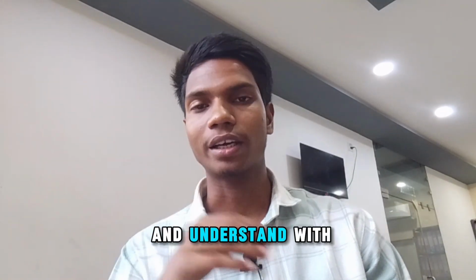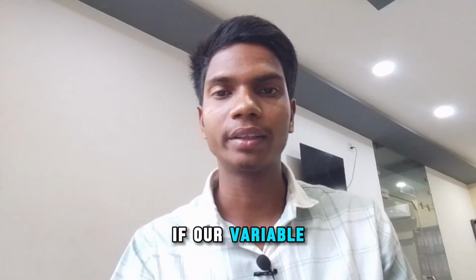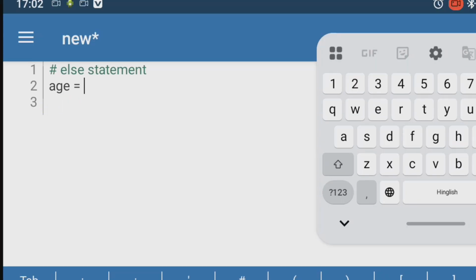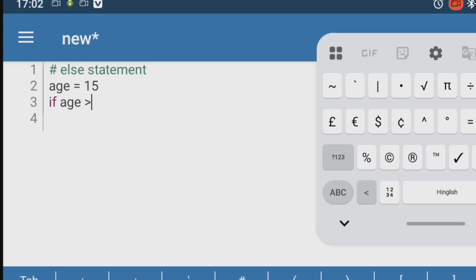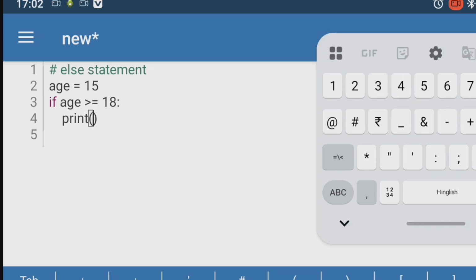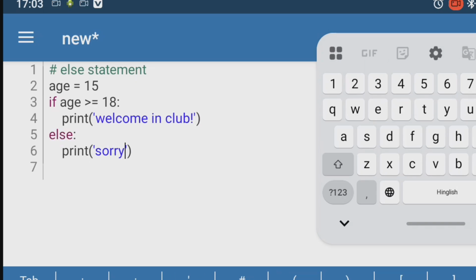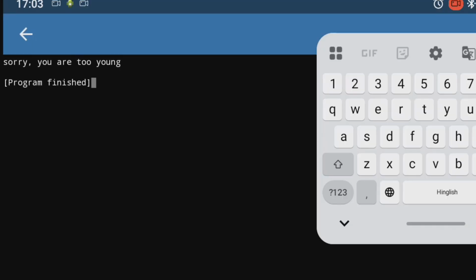Let's understand with an example. एक और वेरिएबल लेते हैं age equal to 15. If age greater than or equal to 18, then print welcome in club, else print sorry you are too young. And then let's run it and see. The output is sorry, you are too young.